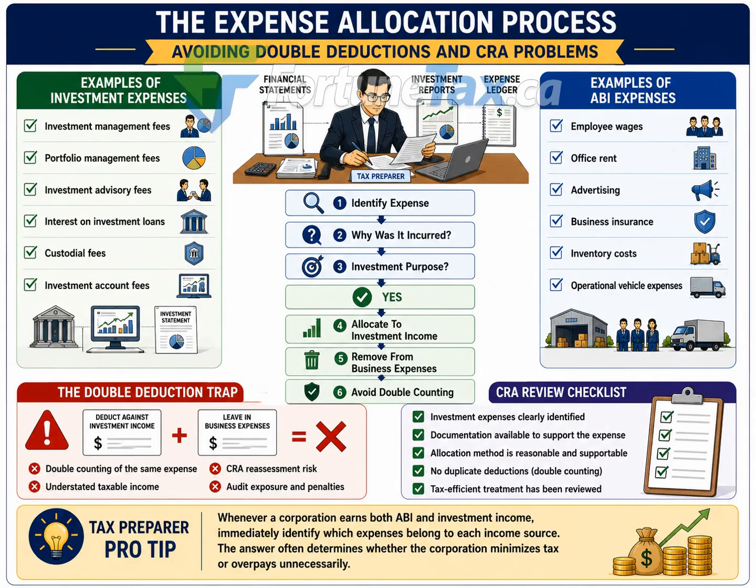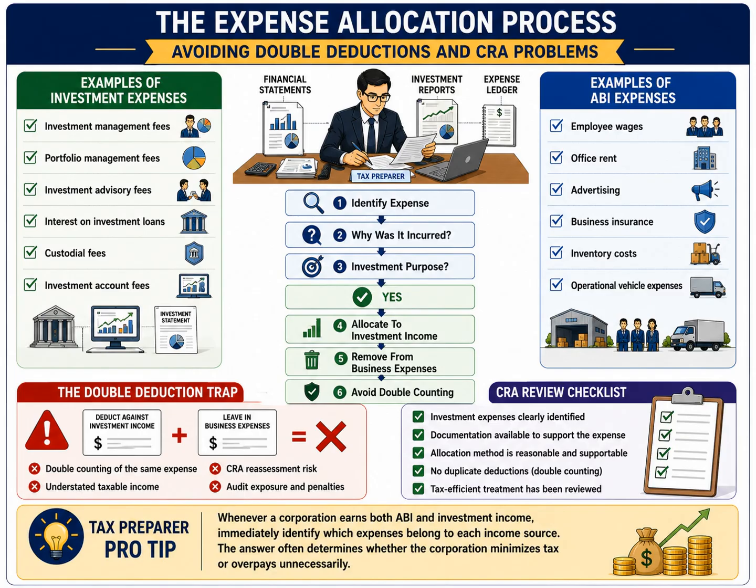In this slide, we move from theory to practice and focus on the actual process of allocating expenses when a corporation earns both active business income and investment income. The first step is identifying the expense. Whenever you encounter an expense in the accounting records, ask a simple question. Why was this expense incurred? Was it incurred to support the day-to-day business operations? Or was it incurred to earn investment income?